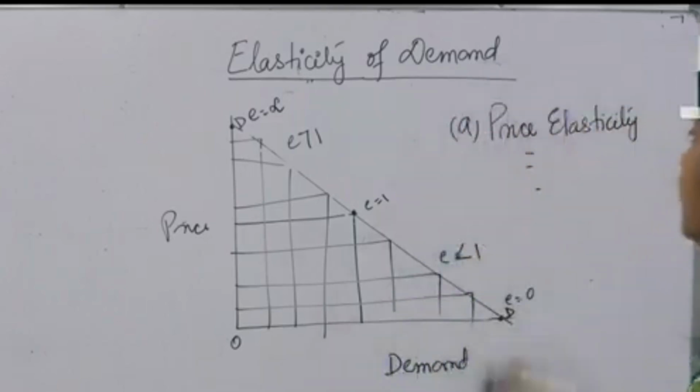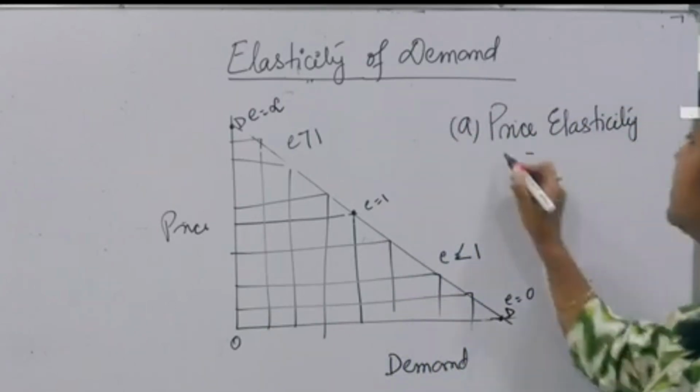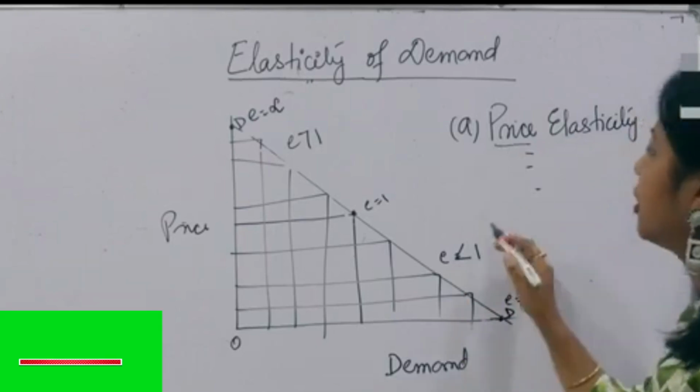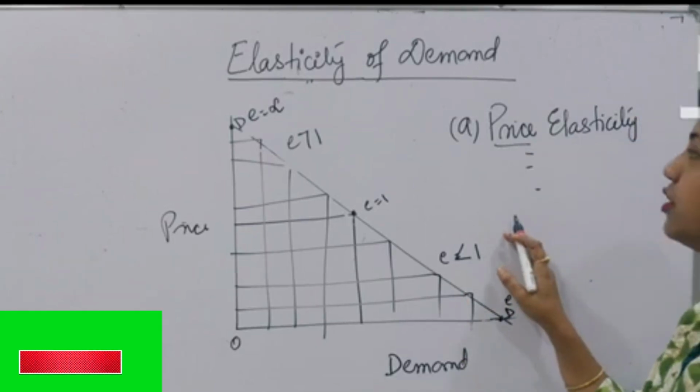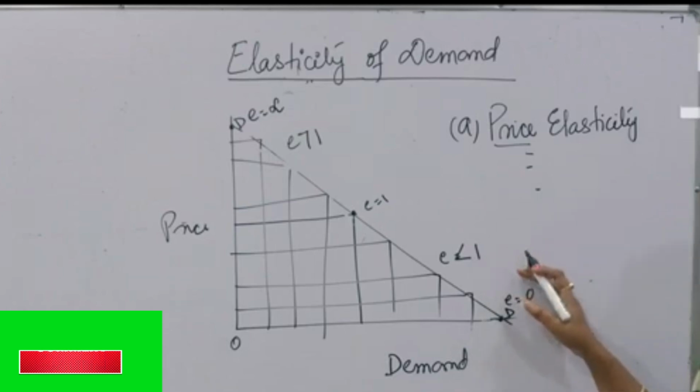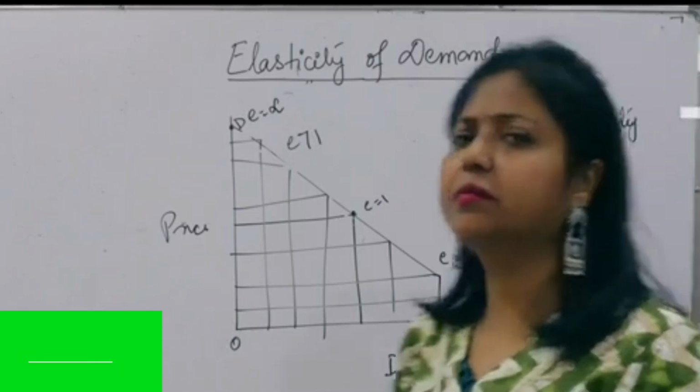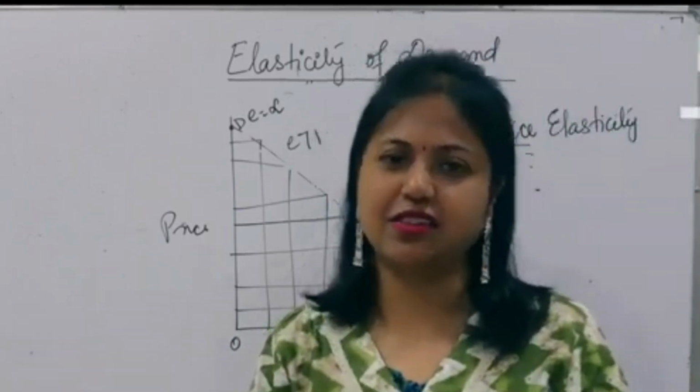And friends, we have different types of elasticity. Besides price elasticity, maybe in a subsequent lecture we will talk about cross elasticity and income elasticity. But so far, we were talking only about price elasticity. And in the next lecture, we will see what the methods are to measure the price elasticity of demand.